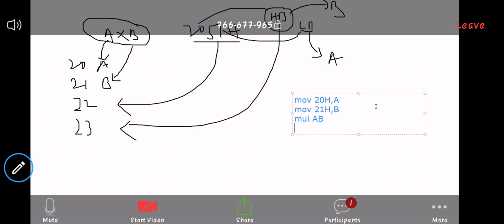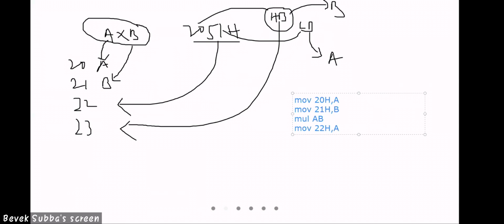What will be next now? B. Right. Do we have to check for carry here?